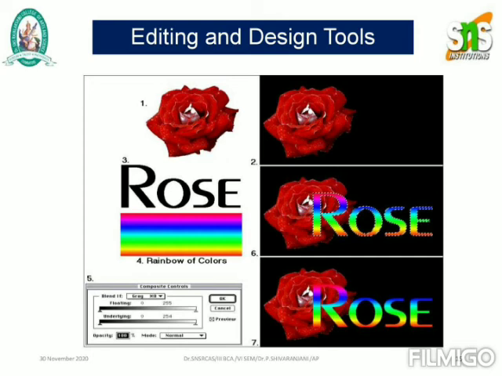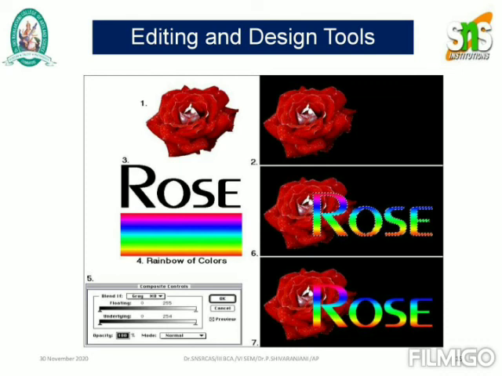The next one is editing and design tools. By using Rose software, you can also design a font as per the need. Here this diagram will specify the composite controls of the blended type, what kind of color you have to provide for the particular text, what the text to be placed is, and what the foreground color and the background color of that particular text are.